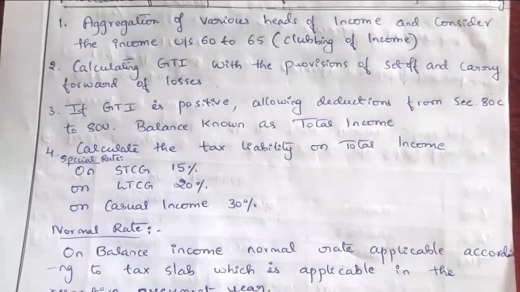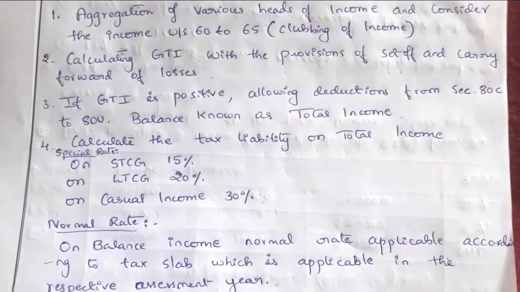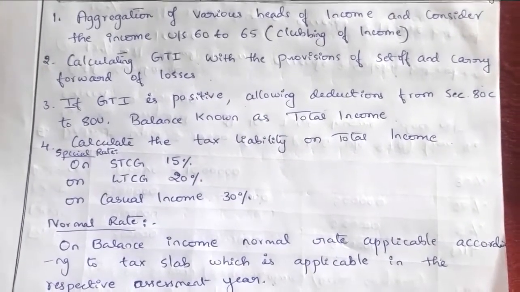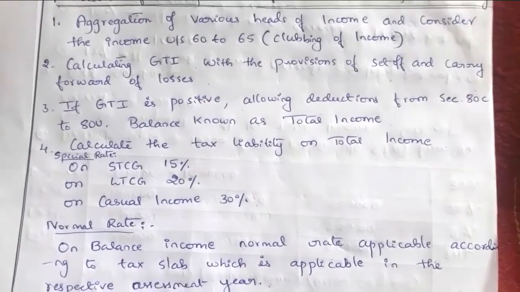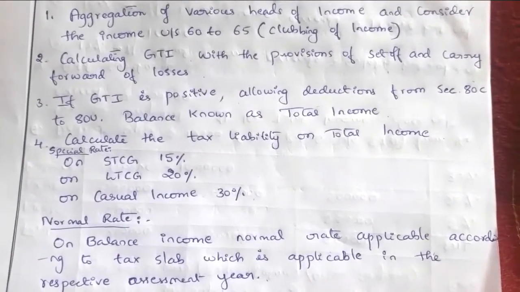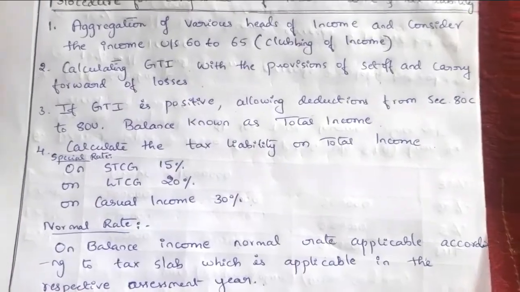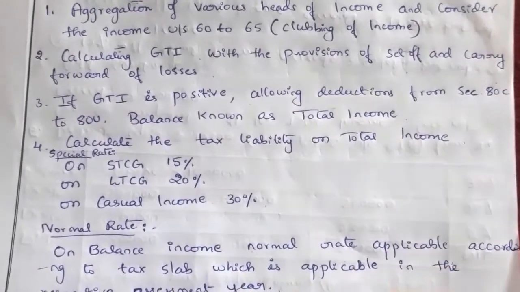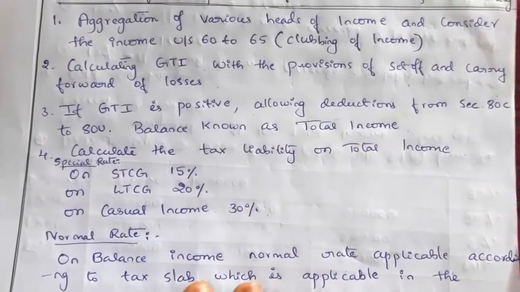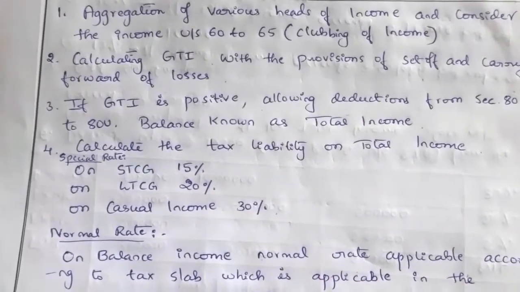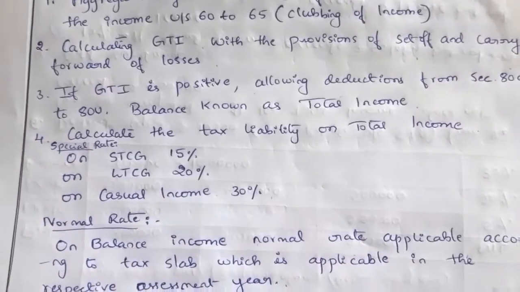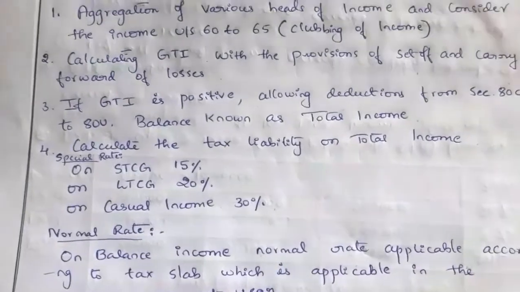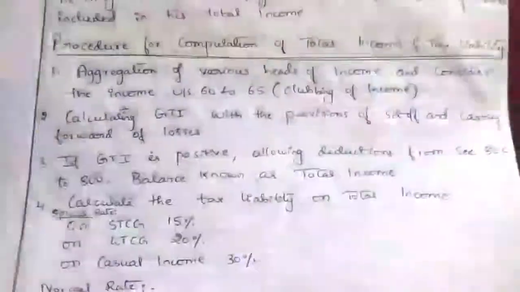In the respective assessment year, for example, our assessment year is 2020-21. For this assessment year, what is the tax rate applicable as per the Income Tax Department or CBDT, the Central Board of Direct Taxes? What is the tax rate? That we have to apply on balance income. Now we'll see what is the normal tax rate applicable as per assessment year 2020-21.